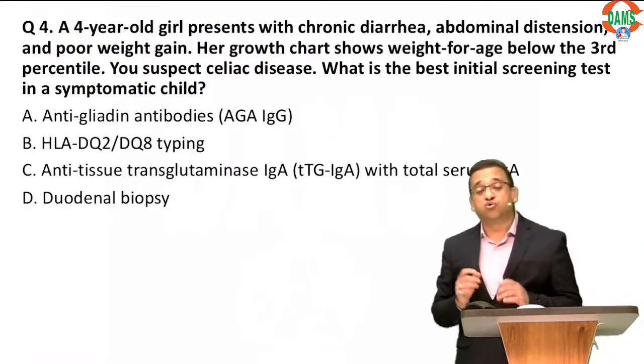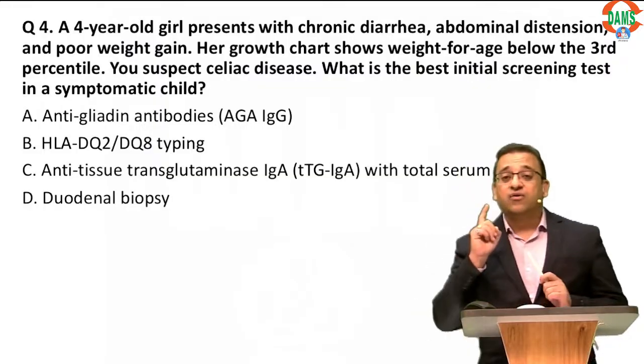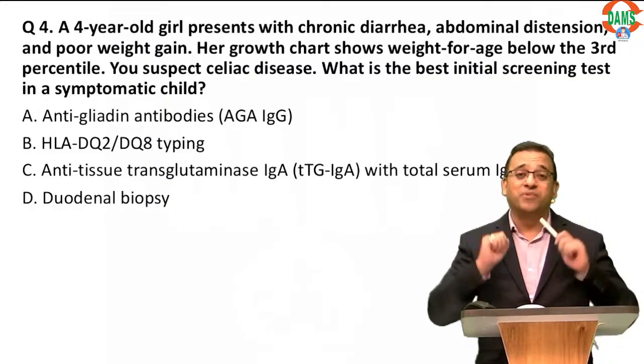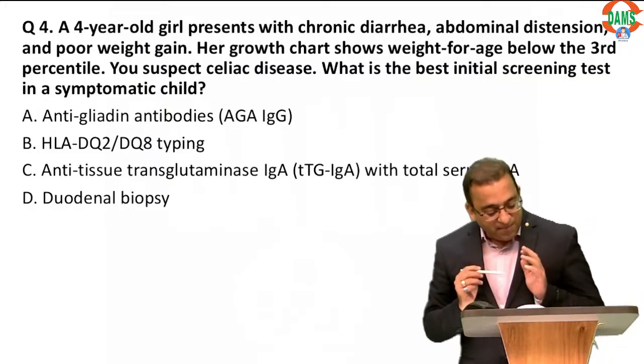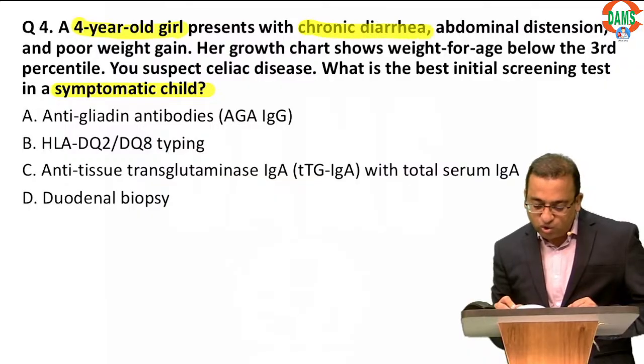Now the next 2 questions are very important. Remember, celiac disease is a very important question, very important topic, but somehow you miss it. So I am asking you, here is a 4-year-old girl who's got chronic diarrhea, abdomen distension, is not growing well.